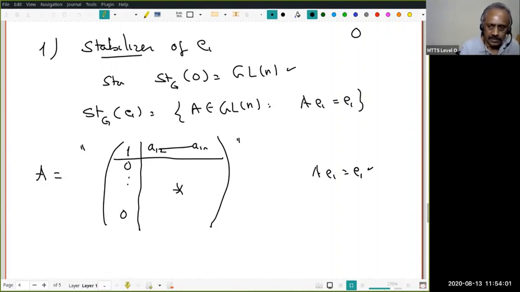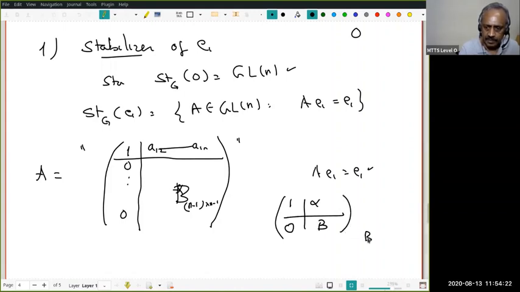Therefore, the stabilizer is this. Now let us call this B, this n minus 1 cross n minus 1, and this is an n vector. So it's of the form 1, a vector alpha, 0, and a matrix B. The B is in M n minus 1, a square matrix.